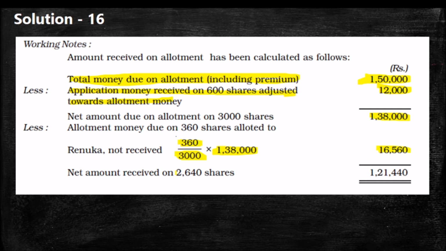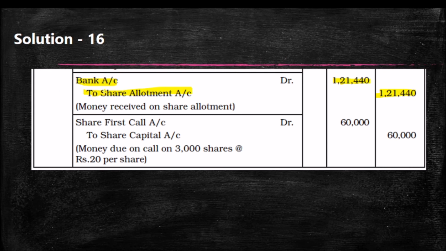Actually, it is for the number of shares 3,000 minus 360, 2,640. In this way, through this calculation, we are getting the actual amount. After deducting the calls in arrear, we are getting only 1,21,440. That is noted in the entry: bank account to share allotment 1,21,440, money received on share allotment.